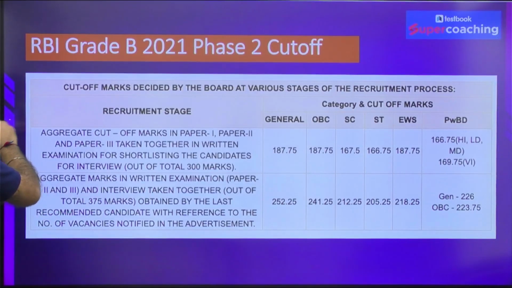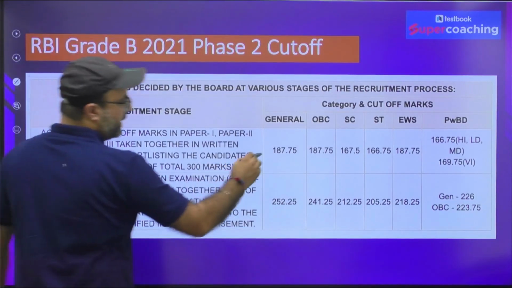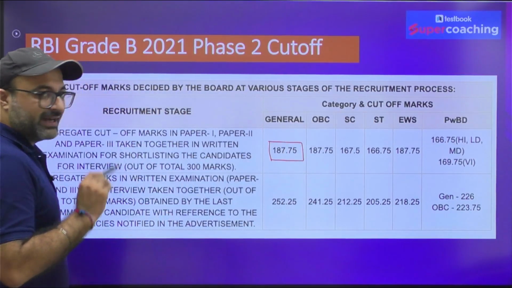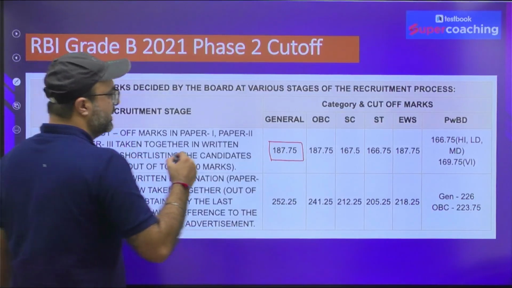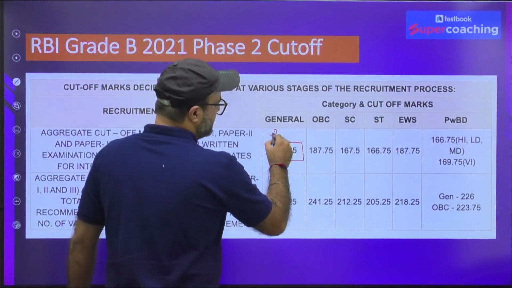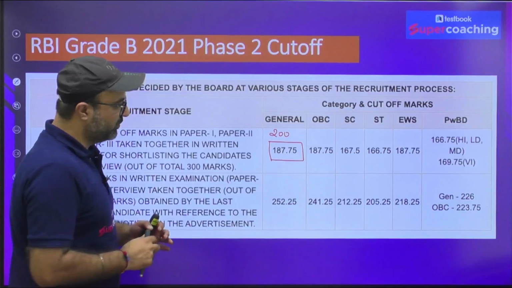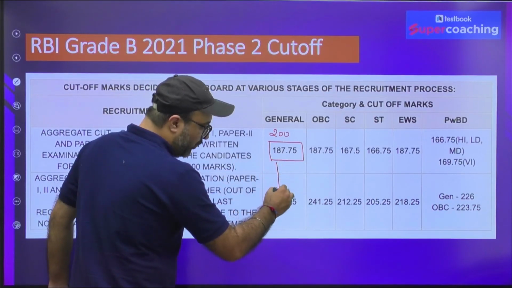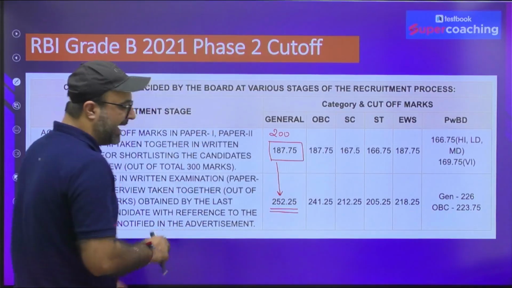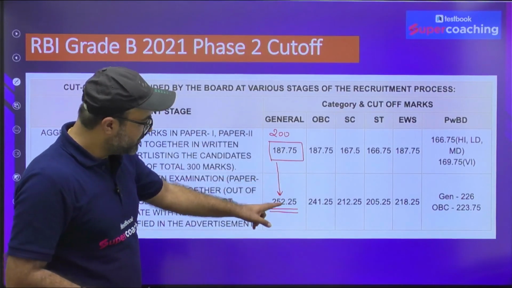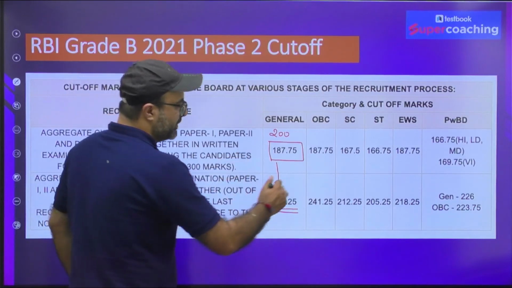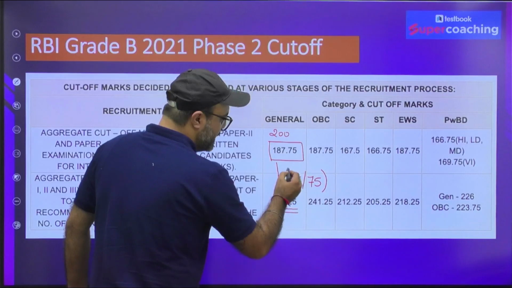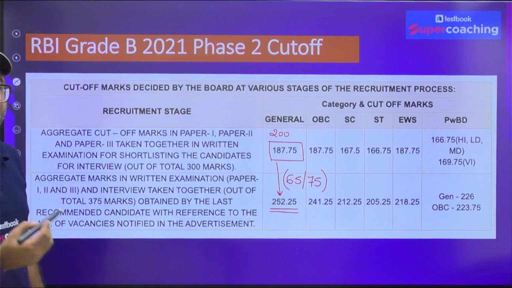The moment RBI introduced the descriptive section in 2021, the cutoff was 187 out of 300. Now you must be wondering, sir, why you were saying that I must target 200 marks? Please check this out very clearly. 187 was the cutoff in phase 2 and overall cutoff was 252. If you add them, the difference between these two is 65 marks. And obviously, it's really very tough to score 65 marks out of 75 in the interview itself.